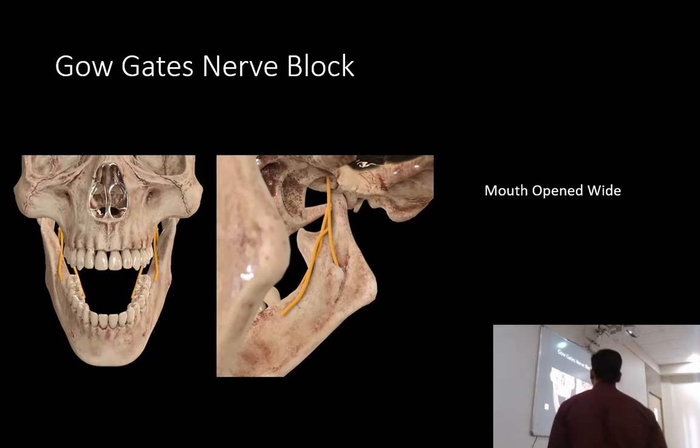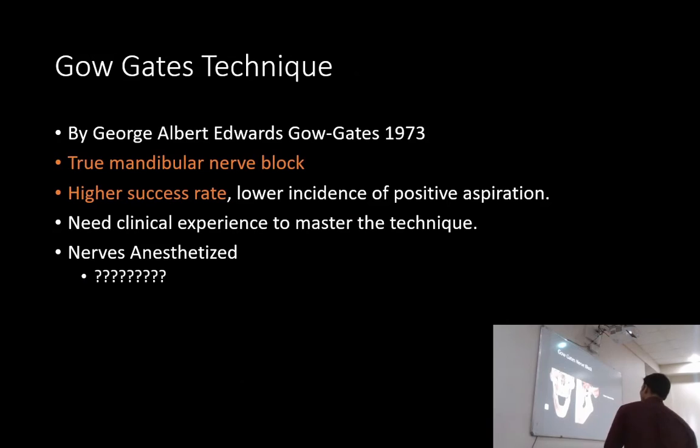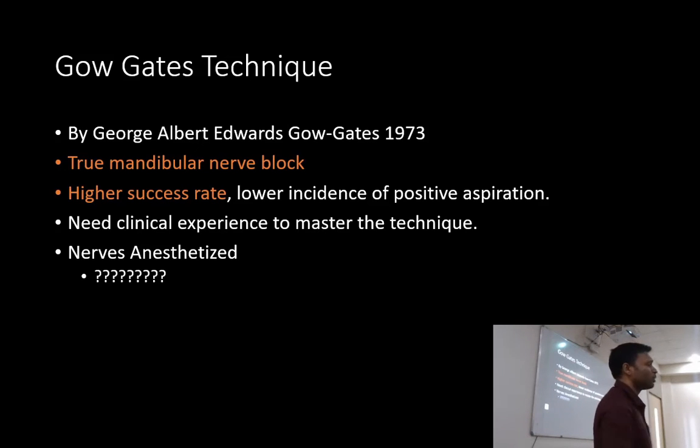Okay. So now if we ask the patient to keep the mouth open wide, and by any technique somehow we deposit the LA in this region, we'll be able to block all of the branches that come after this point. Okay. So that is the Gow-Gates technique basically short में. Okay. बंद कर देता हूँ. Anyways. So it is a true mandibular nerve block because it usually blocks all of the sensory innervation, sensory branches of the mandibular nerve. Mandible में there are other motor branches also. We're not talking about those. It is a true mandibular nerve block because it blocks all of the sensory branches. Okay? And it has a very high success rate.